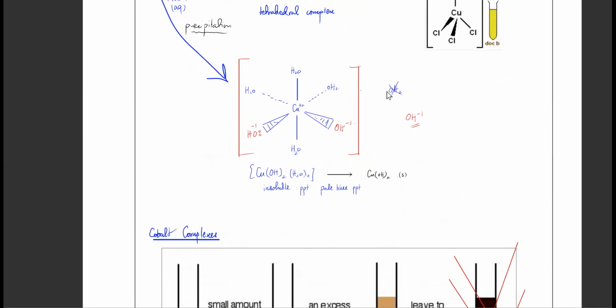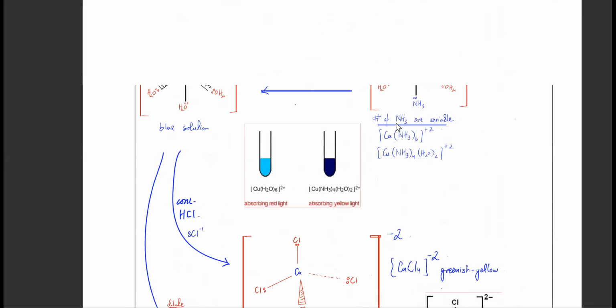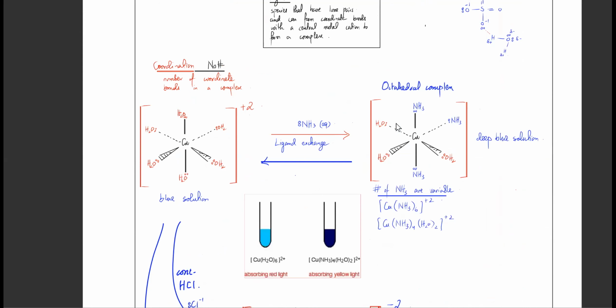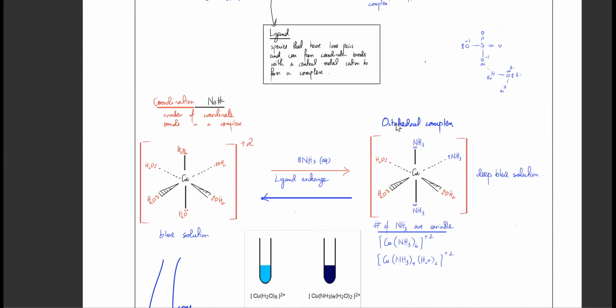So these colors have to be remembered, okay. And you have to remember this whole process, whatever is written here: copper with 6 water, that's blue. If you add a bit of ammonia to it, so ammonia replaces some of the water molecules, it turns deep blue.